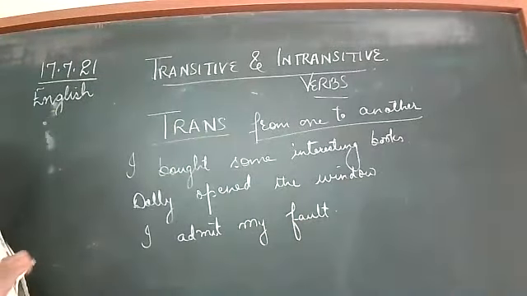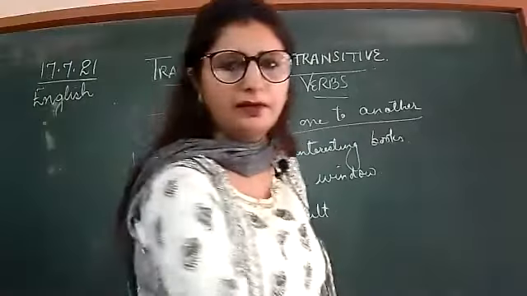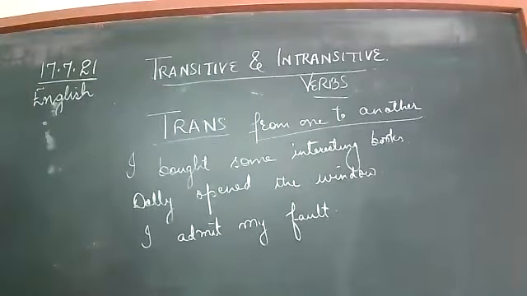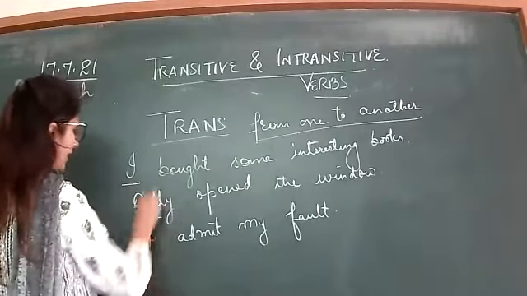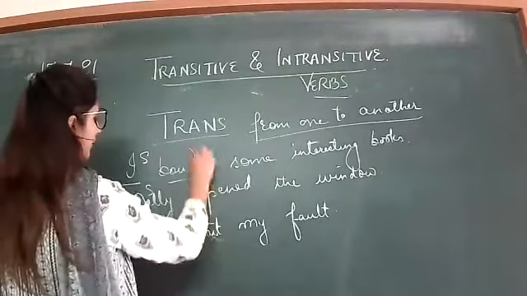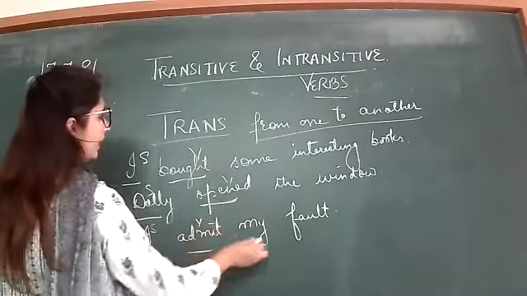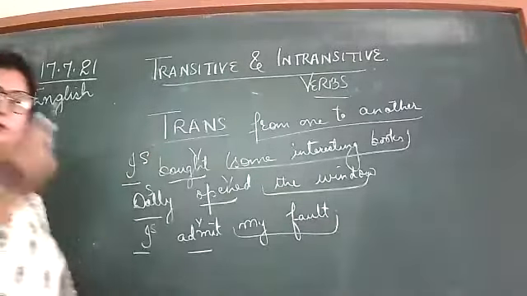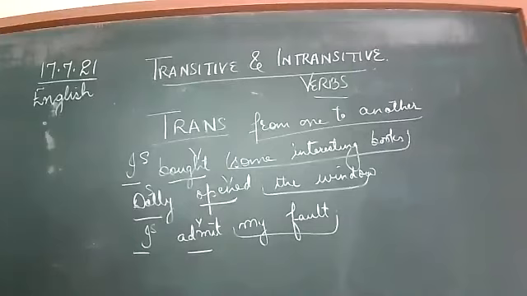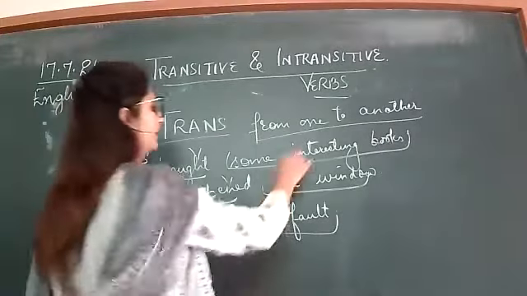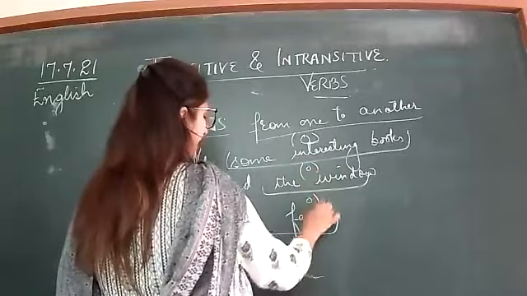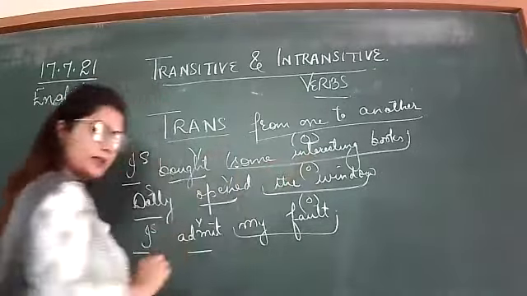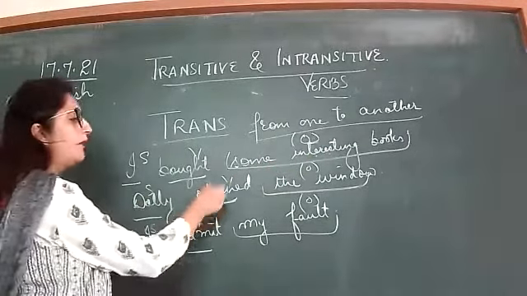So here, in a sentence, there are three main things: the subject, the verb, as well as the object, right? So here, these three are subjects, verb. Then what are these? These are objects. What I bought: some interesting books. Dolly opened what?